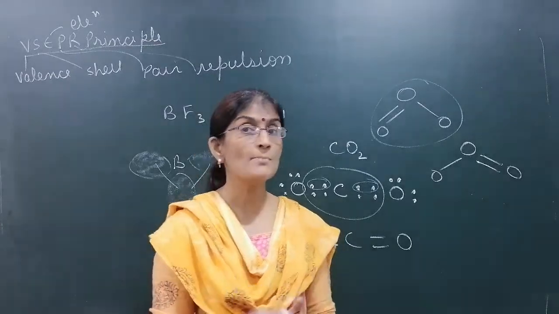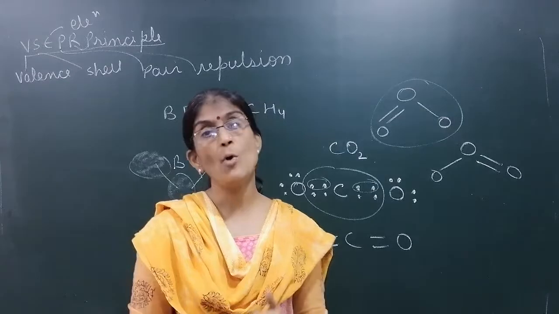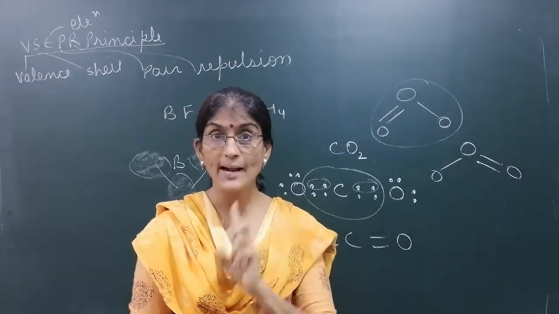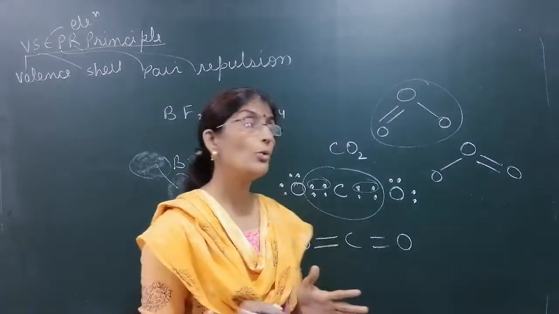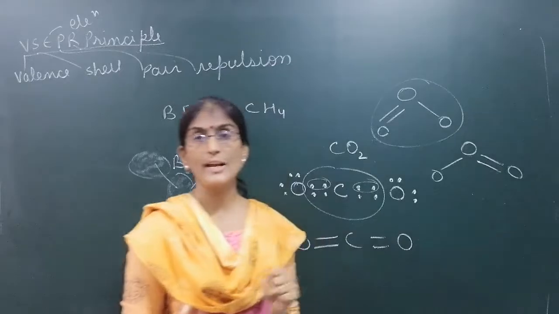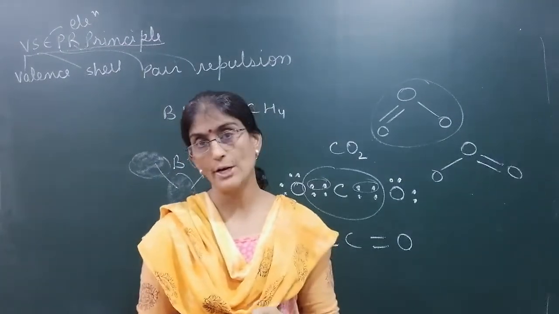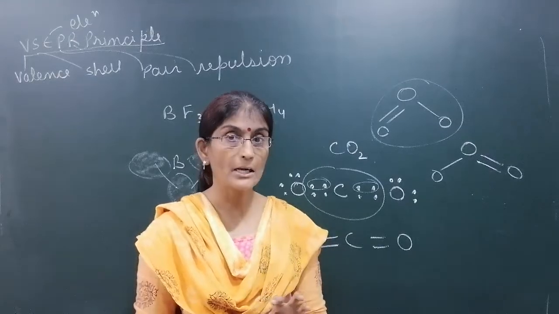Now, if there is a multiple bond between two atoms, then what will happen? Only the single bond we have to consider for deciding the shape of molecule. And last but not least, if a molecule has resonating structures, then any one resonating structure will explain the shape of molecule. Now we'll see the shape of molecule according to number of electron pairs.